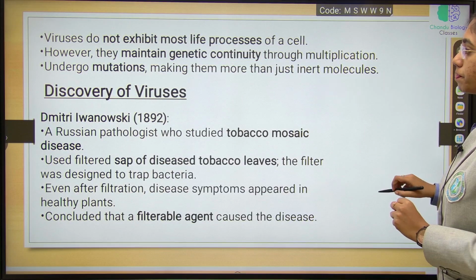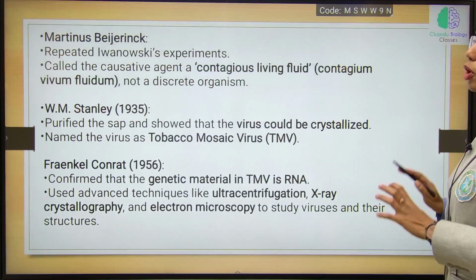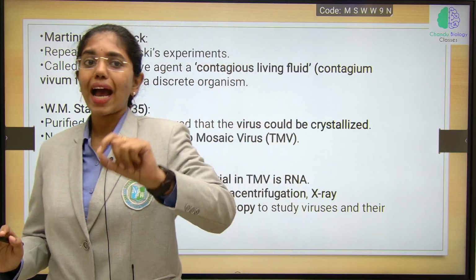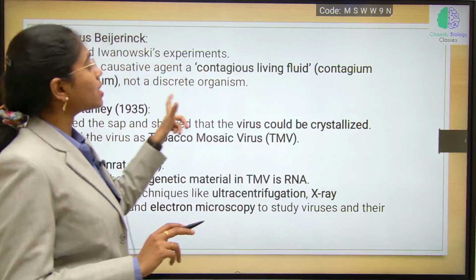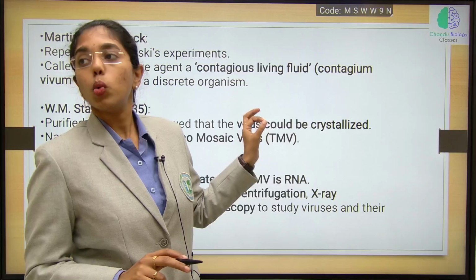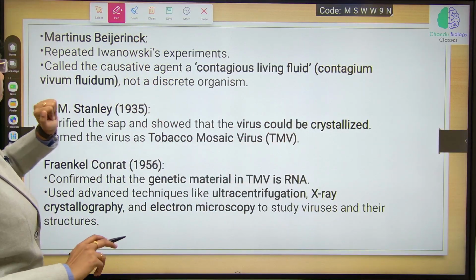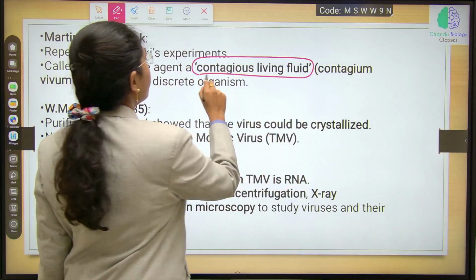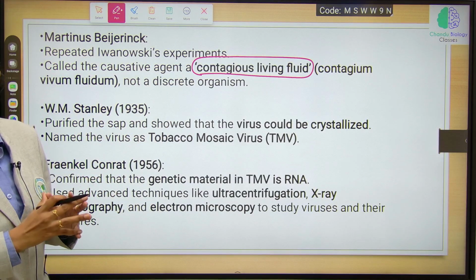And then, M.W. Beijerinck is the scientist who has done the same process. The filterable agent has caused infection to the healthy plant. He has noticed this point and he has given the statement contagium vivum fluidum, which means the infectious agent has also caused infection in a healthy plant. He called the causative agent a contagious living fluid, that is contagium vivum fluidum. This is causing infection in a healthy plant again.